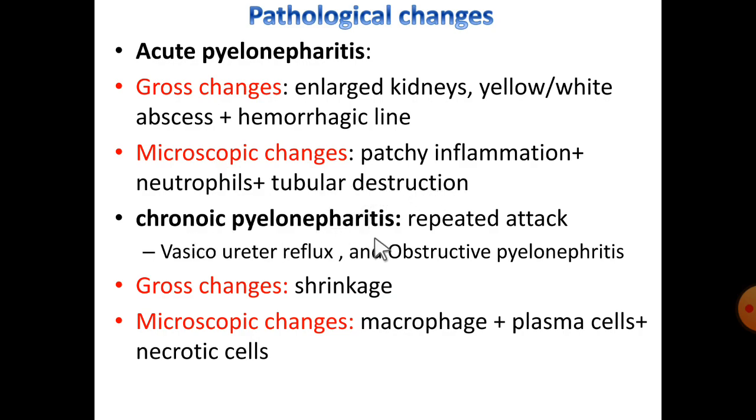In case of chronic pyelonephritis, this will be observed upon repeated attack. Vesicoureteral reflux will be present or obstructive pyelonephritis will be observed. There are gross changes like shrinkage of the whole kidney. Here in acute, enlargement of the kidney; here shrinkage will be observed upon chronic pyelonephritis. Microscopic changes. In this, there is macrophage infiltration along with plasma cells and necrotic cells observed under microscope.